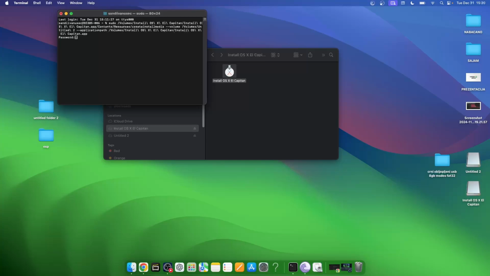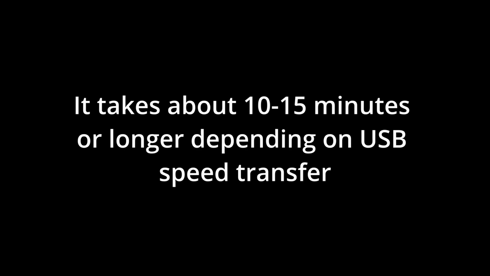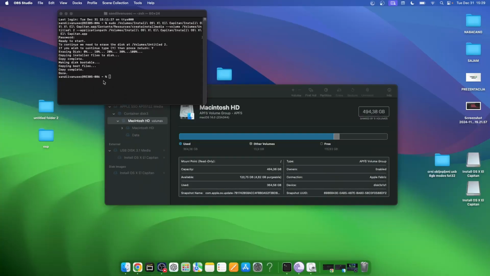It will ask me for my password. Okay, enter. And now it asks me if I'm sure. I type Y, press enter, and now it's erasing the disk, and it will make a bootable USB stick. Everything is done.